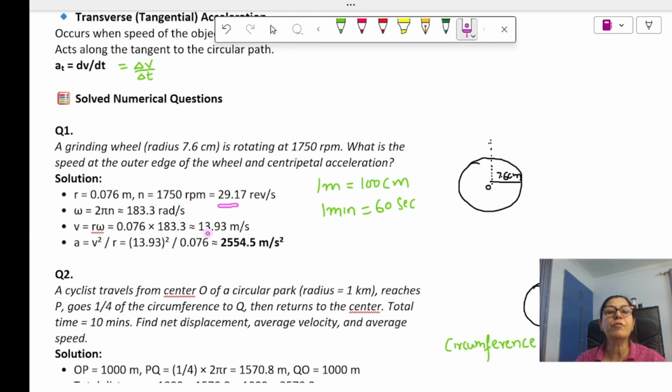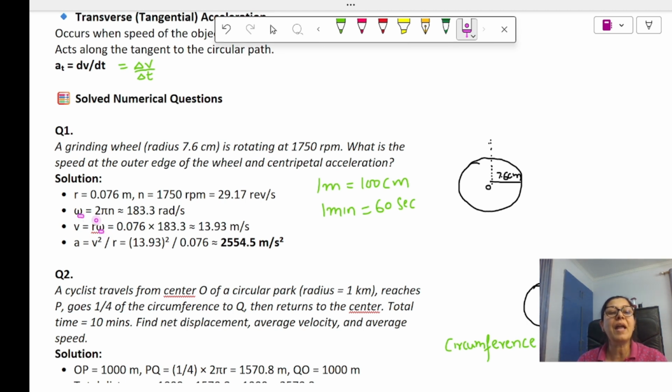Now that thing also we have got. Now they are asking for the speed at the outer edge of the wheel and the centripetal acceleration. Now the speed at the outer edge, the outer edge is this one. If we have to find it, this is the linear speed. So the linear speed formula is v equals r omega. So omega is required. First, what is omega? Omega is the angular velocity. Now what is the formula for omega?